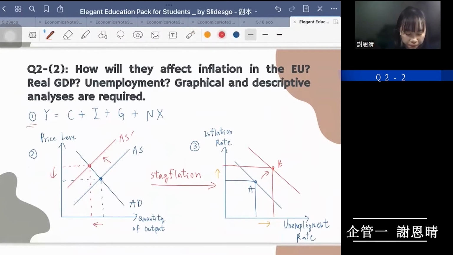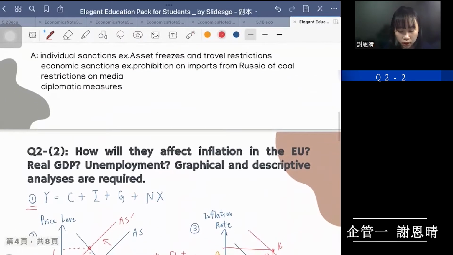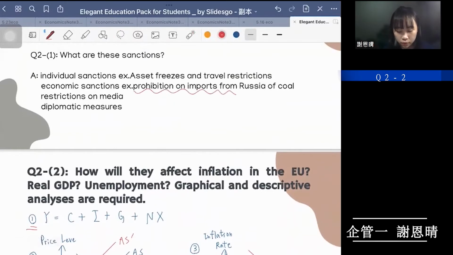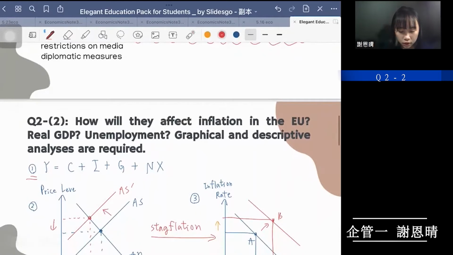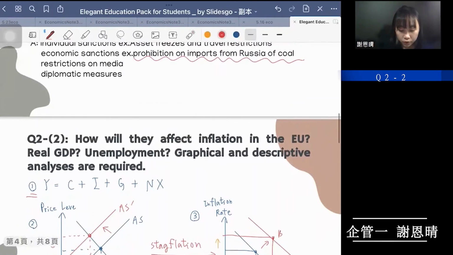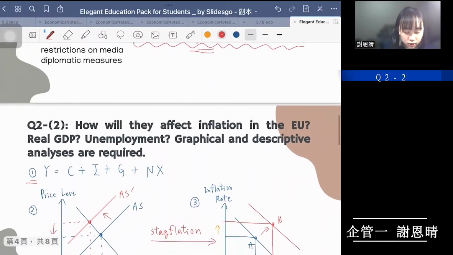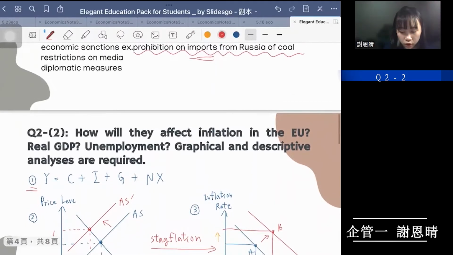Because of the prohibition on imports from Russia of coal and oil, which is an important import, and many EU countries need the imports from Russia, that causes the price of coal and oil to increase, and which influences consumption.